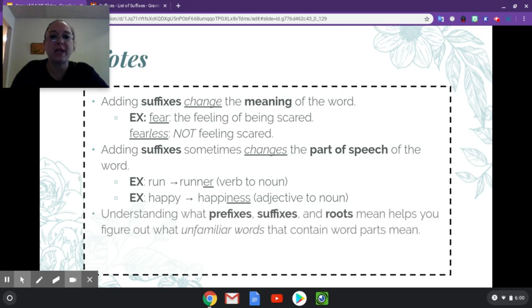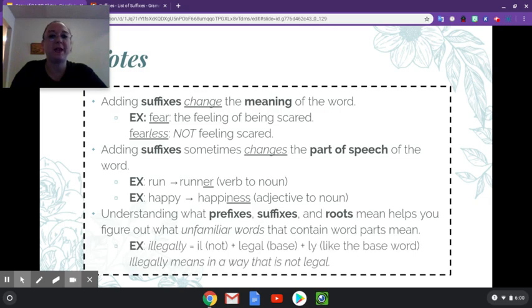Understanding what prefixes, suffixes, and roots mean helps you to figure out what unfamiliar words that contain word parts may mean. The example again was illegally. Ill meant not. Legal was the base word. And then ly was added to the base word. So illegally means in a way that is not legal.